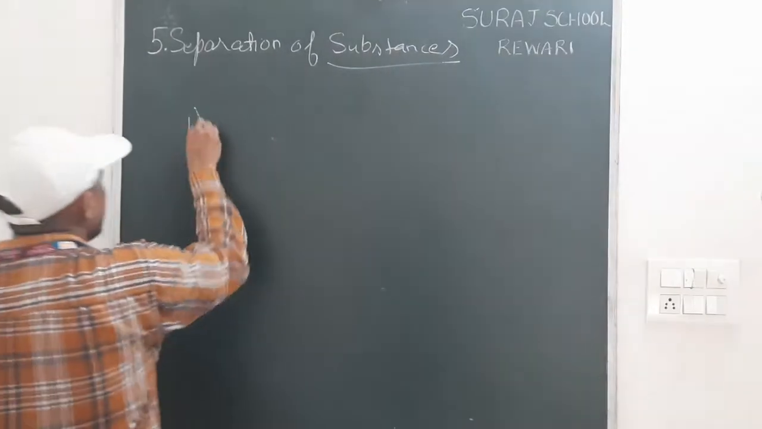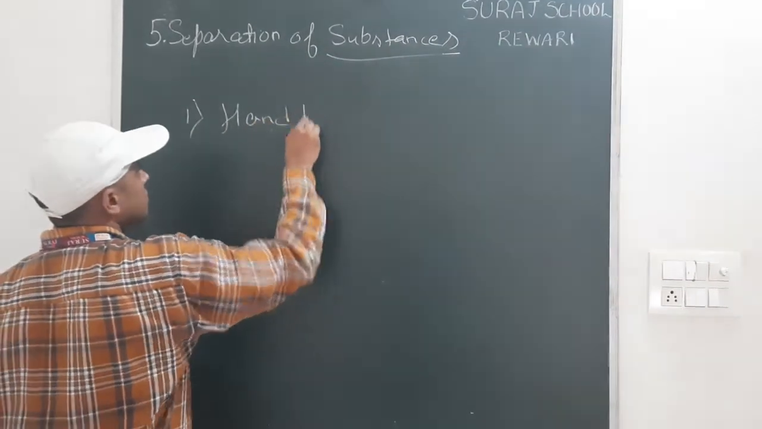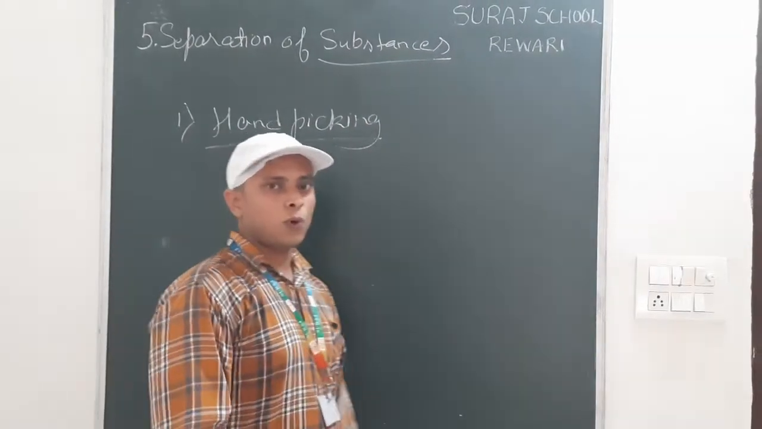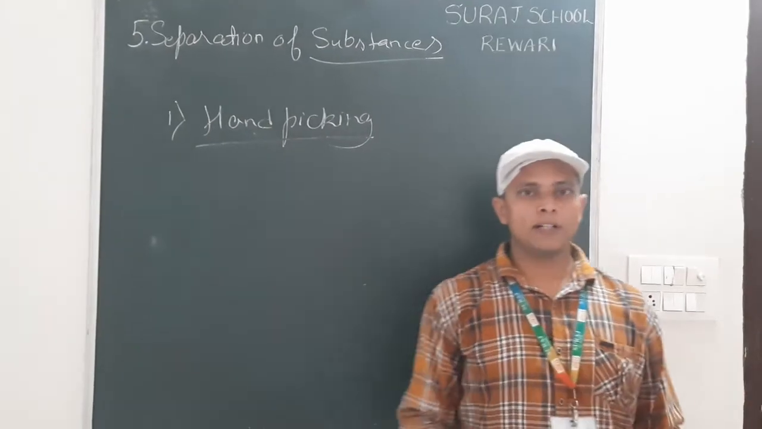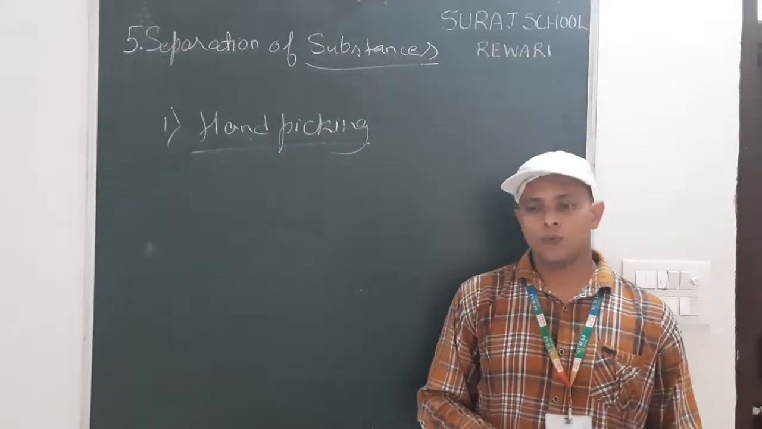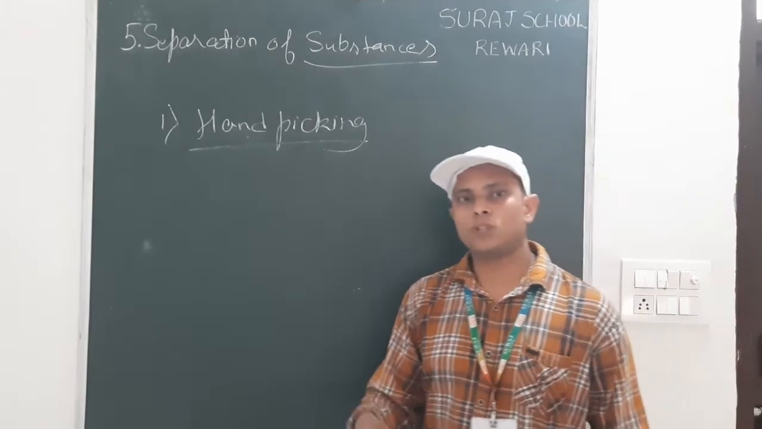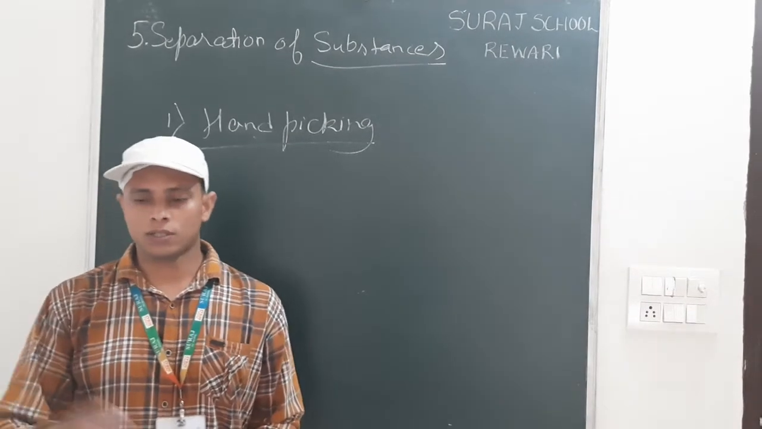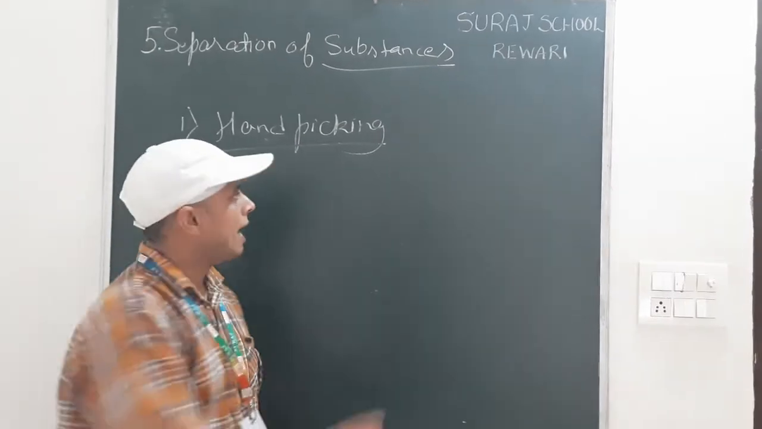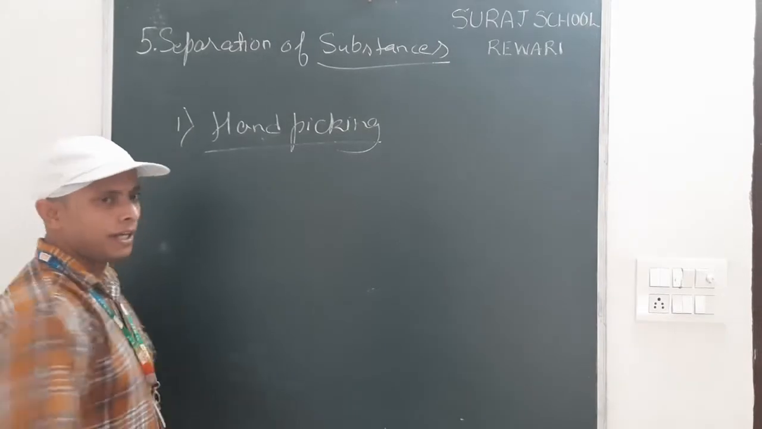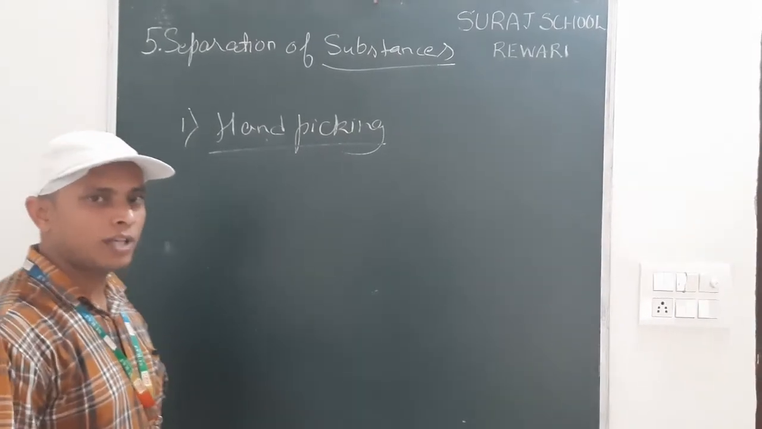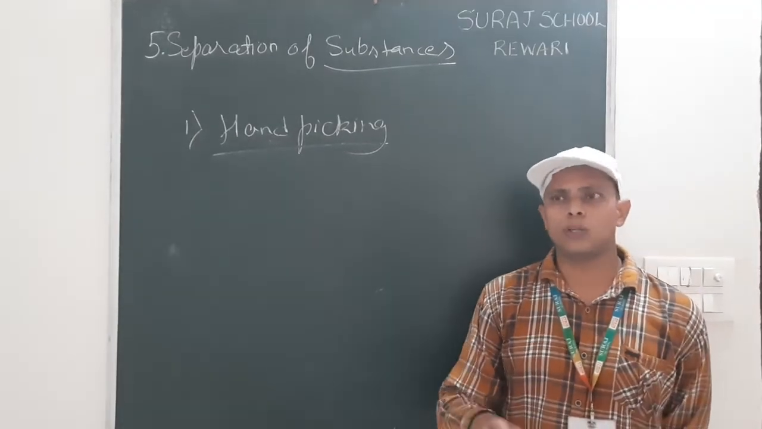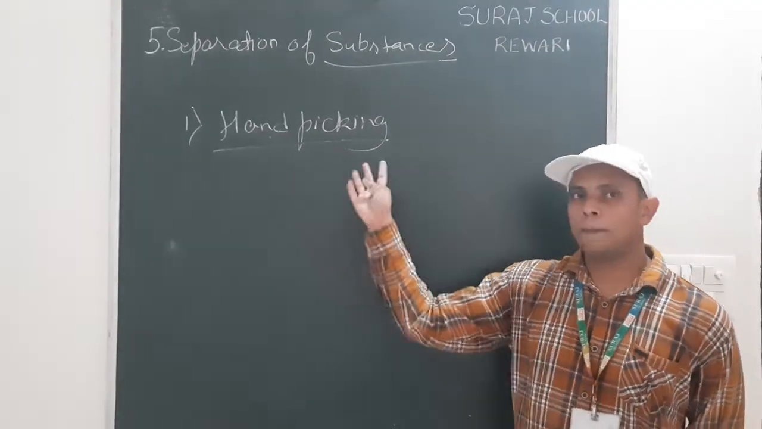First of all, hand picking. In this process, we remove or separate the substance by hand. For example, if grains are mixed with stones, we remove the stones and separate the stones and grains by hand. This is known as hand picking. We have all seen this process at home. For example, we remove stones from pulses or grains. That is hand picking.